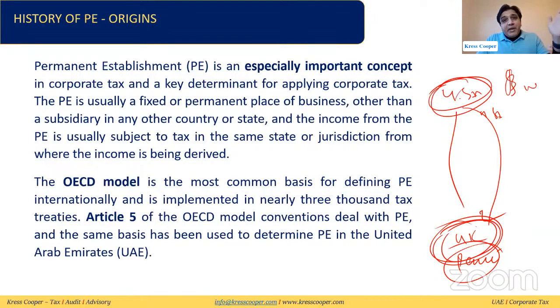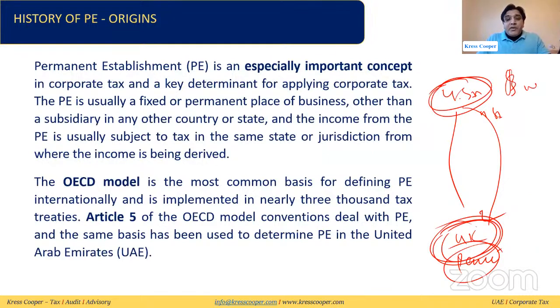If the UAE company has any branch out of the UAE, it will be subject to tax there. It will also be subject to tax in the UAE. But when the UAE tax will be calculated, the UAE foreign tax credit provision will be applicable. So the objective is basically where the income is generated, it should be subject to tax in the same jurisdiction. And if any taxes are being paid in that jurisdiction, then the company needs to take the foreign tax credit.